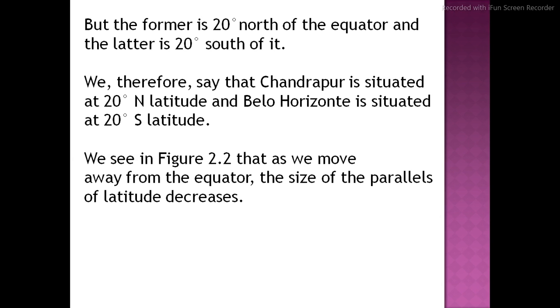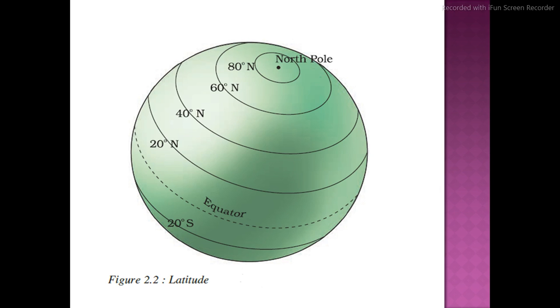In figure 2.2, as we move away from the equator, the size of the parallels of latitude decreases. This photograph will make you understand. You are observing here the equator, 0 degree.